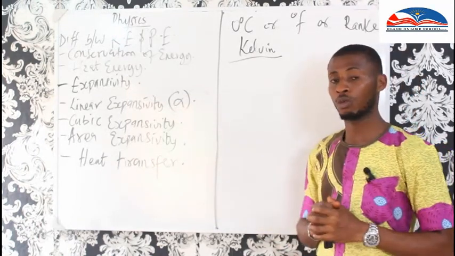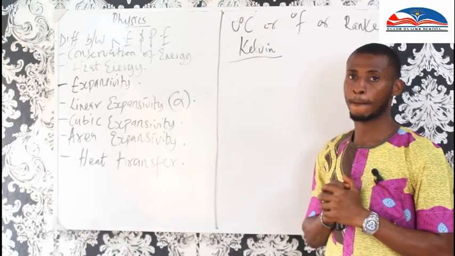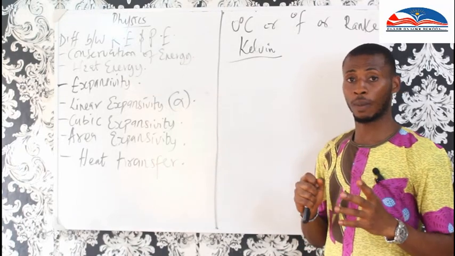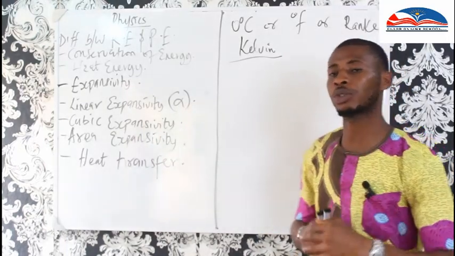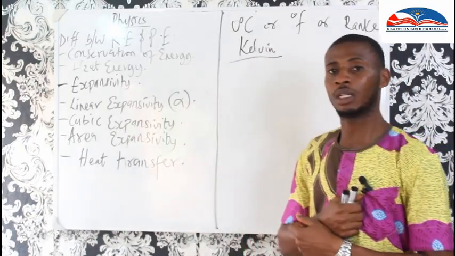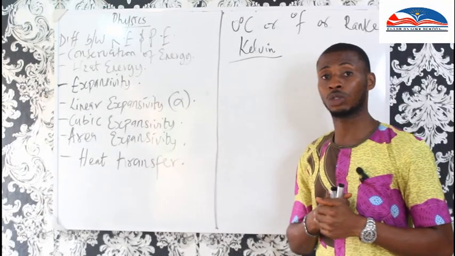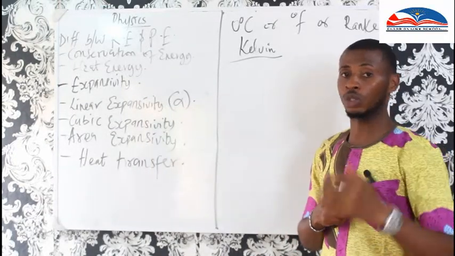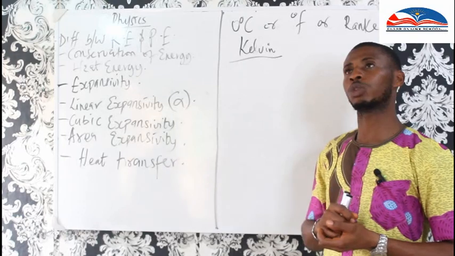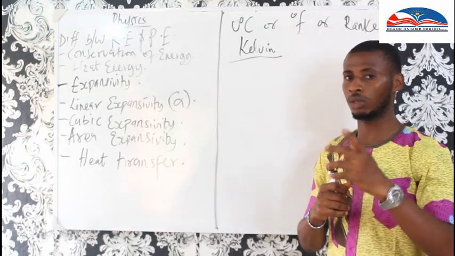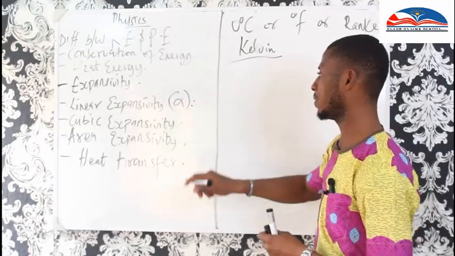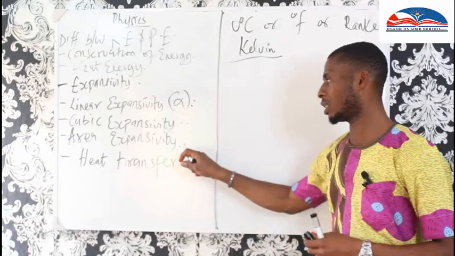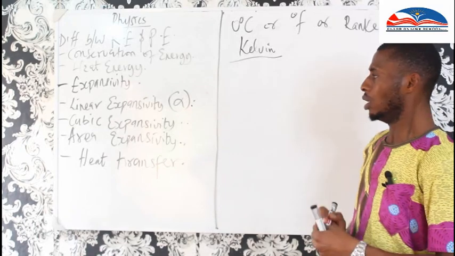But for today, we are going to talk about expansivity in solid. There are three types of expansivity: linear expansivity, cubic expansivity, and area expansivity.